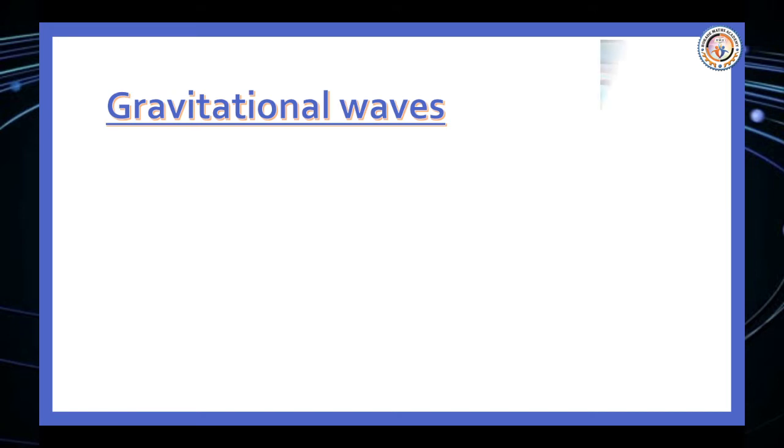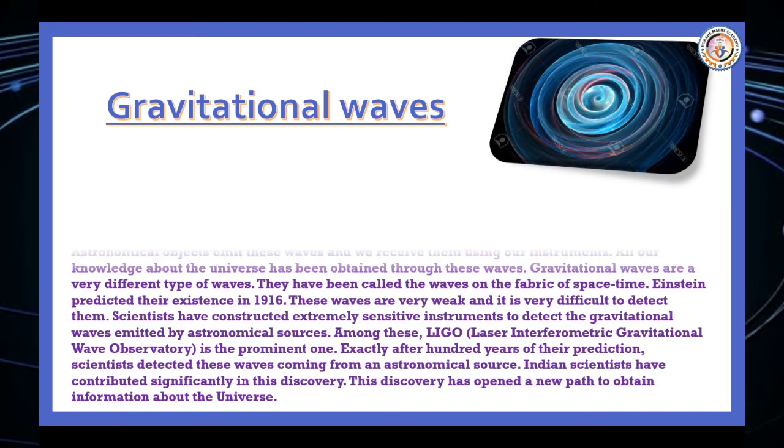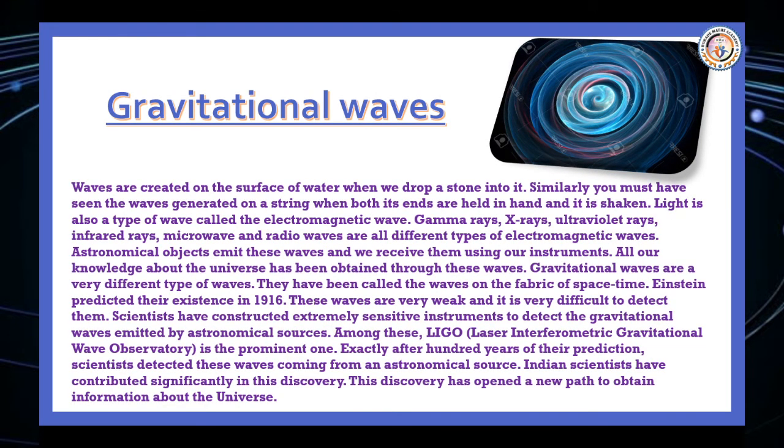Gravitational waves. Our next topic. Waves are created on the surface of the water when we drop a stone into it. Similarly, we must have seen the waves generated on a string when both its ends are held in the hand and it is shaken.